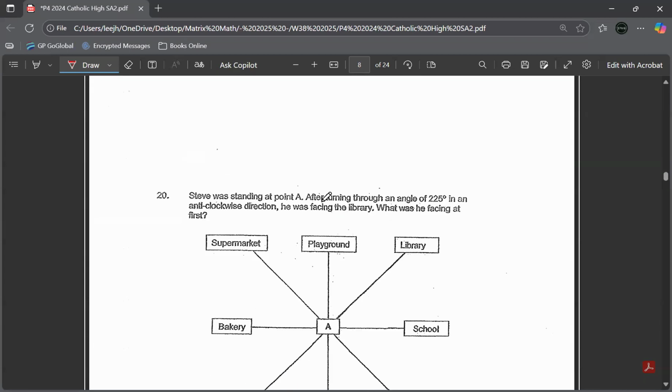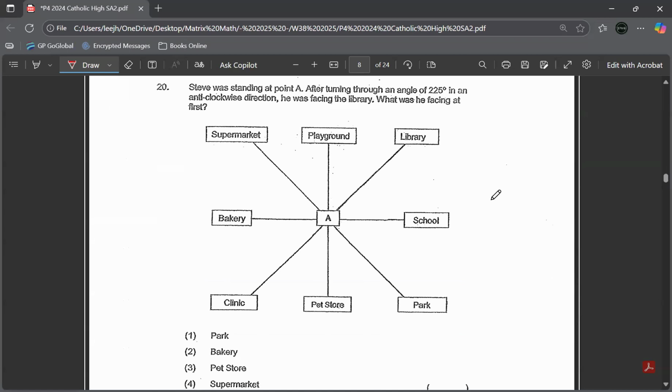Okay. Question number 20. Actually, question 20 is on the 8-point compass. The syllabus is already removed, but it's okay, I'll just go through. So question 20. Steve was standing at point A. After turning through an angle of 225 degrees in an anti-clockwise direction, he is facing the library. Where was he facing at first?